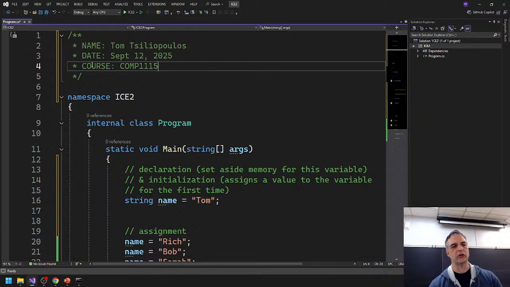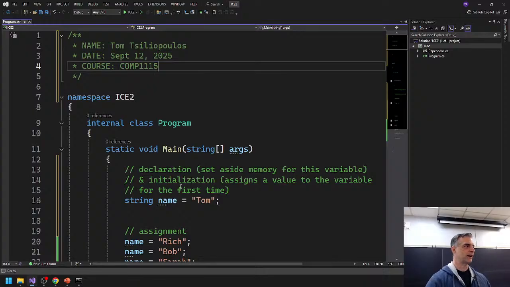Why multi-line comments and single-line comments are really good is that they communicate first to you as the developer, and then to people who use your code later on. You might think, this is super simple code, I'm going to remember this 5 years from now, but I guarantee you won't. If you look back at your code, you're going to say to yourself, what the hell did I do here? Unless you've got some comments in there that say, this is what this program does. And we'll do more about comments as we go.